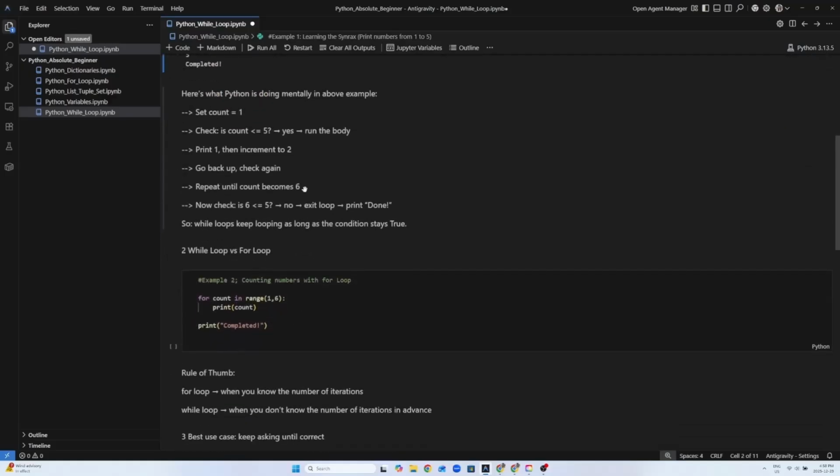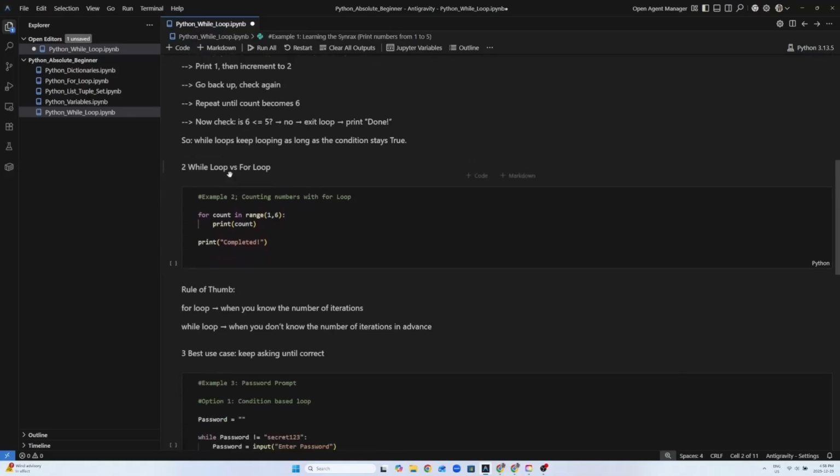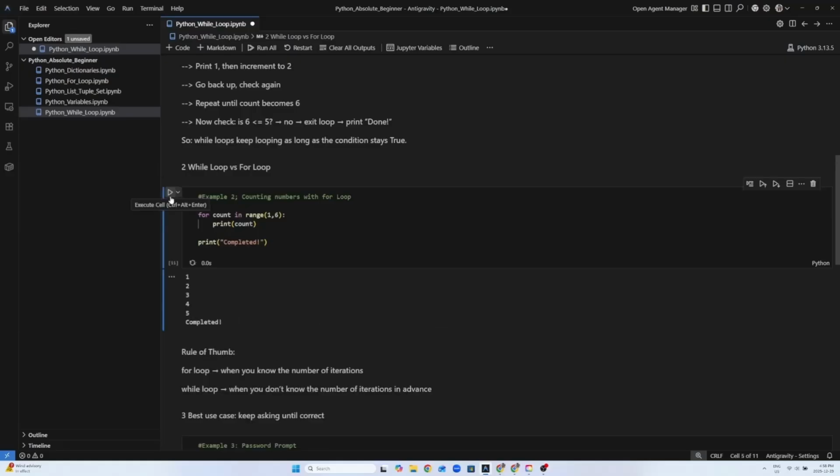Now let's look at how a while loop is different from a for loop. You can do the same counting we just saw with the for loop, and you will see that it's shorter. In this particular example, we are using the for loop to count the numbers from 1 to 5. In this case, you see that we have defined our range, which we discussed in our previous video, and our range is from 1 to 5 because we want our numbers to be printed from 1 to 5.